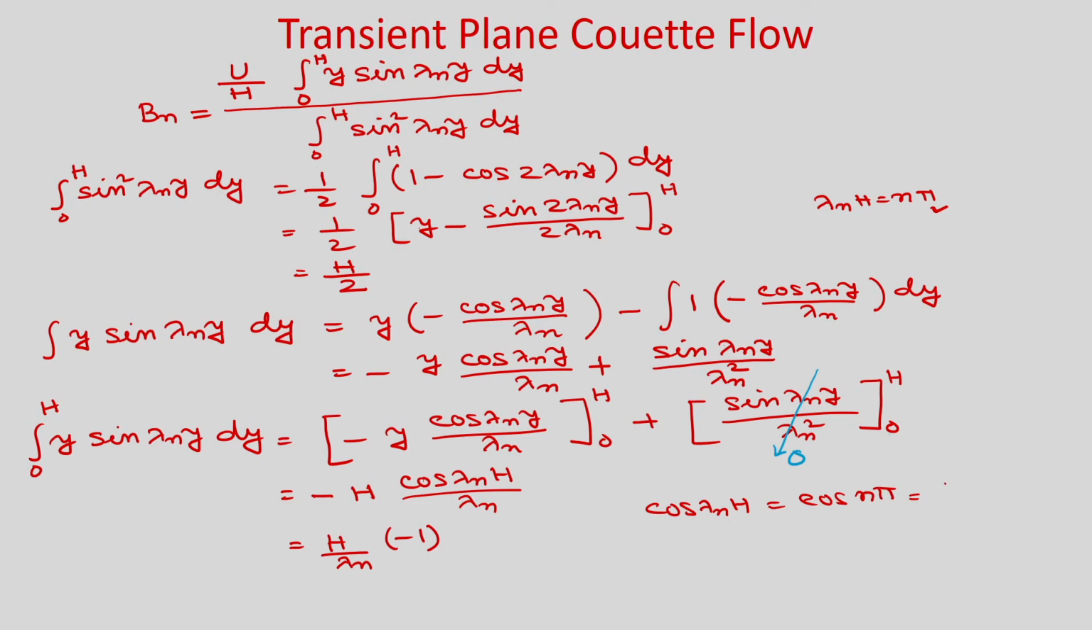So, you can see this will be minus 1 to the power n, because for n is equal to 1 it is minus 1, n is equal to 2 it will become plus 1, n is equal to 3 it will become minus 1. So, this we are writing as minus 1 to the power n. Hence, you can write h by lambda n divided by h by lambda n minus 1 to the power n plus 1. So, now we have found the numerator and denominator of this integral. Now, you put and find the value of b n.